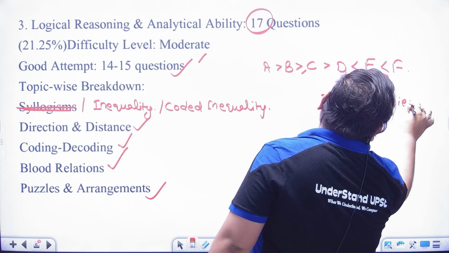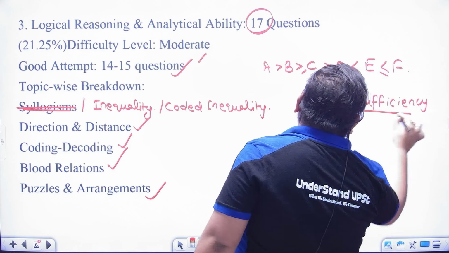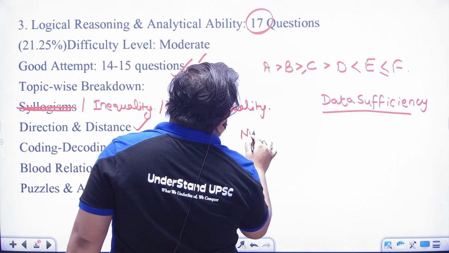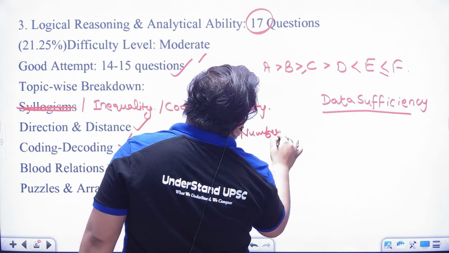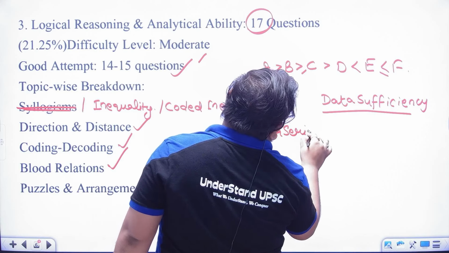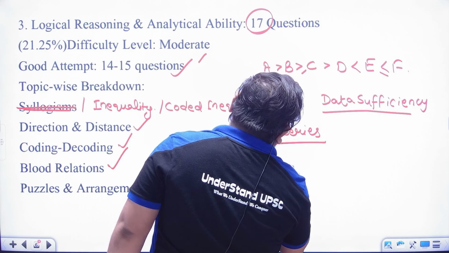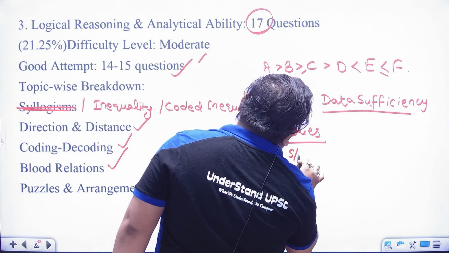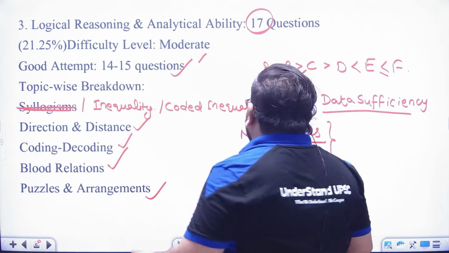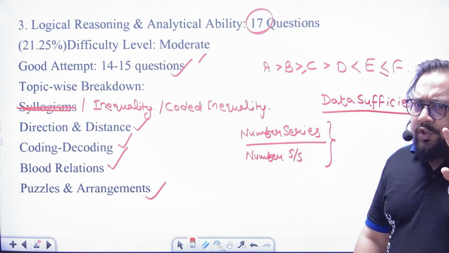Okay, and see, in number series, one number series, he always does, you know what? See, number series and number system. Okay, in both there was at least one question.